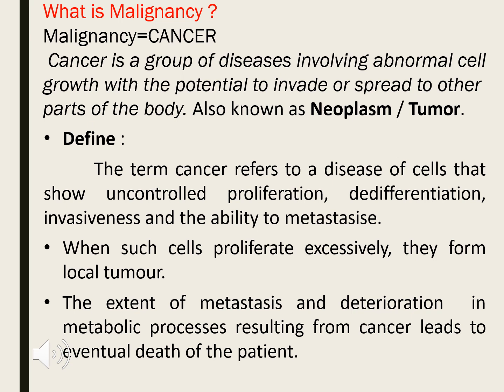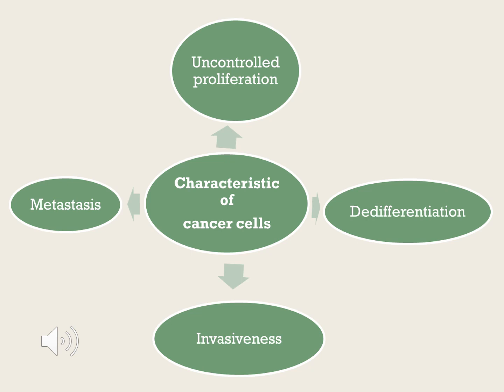Then what is cancer? Cancer is nothing but when we have abnormal cell growth in our body, which is also termed as neoplasm. Neo means new. A new tumor or new cell is formed, and it is replicating, multiplying rapidly in our body, and there is a chance that it is spreading to different parts of our body also.